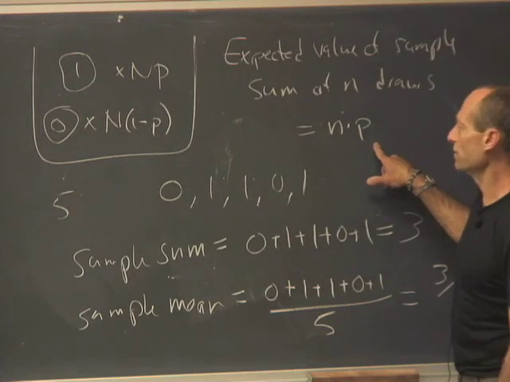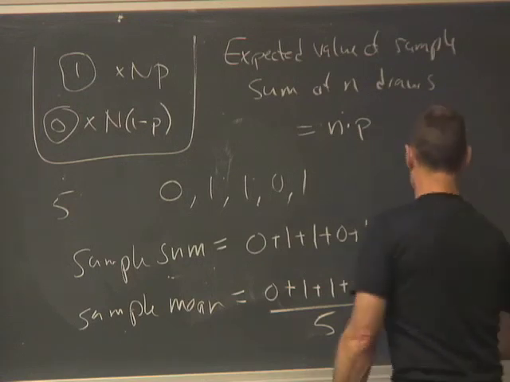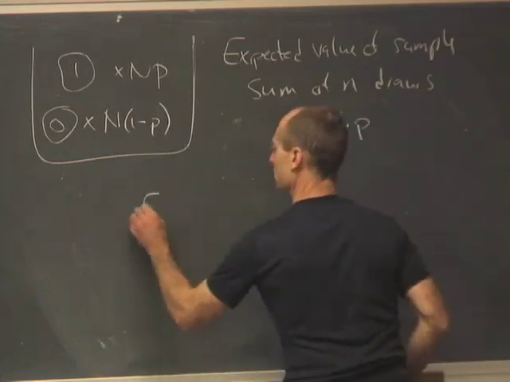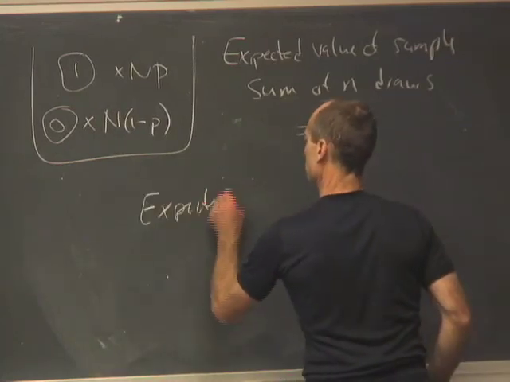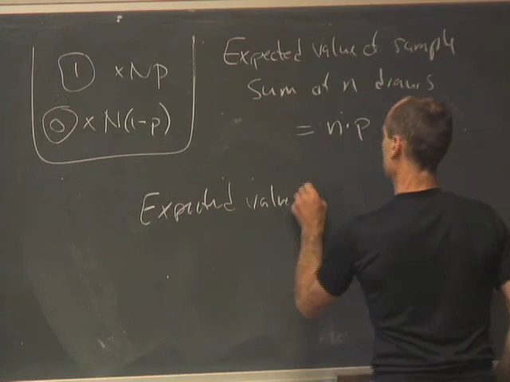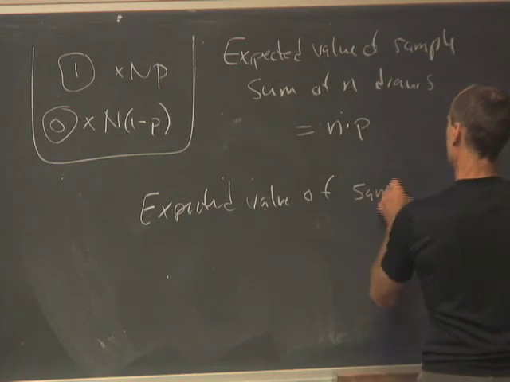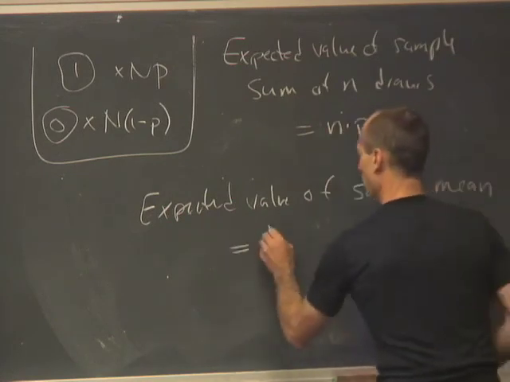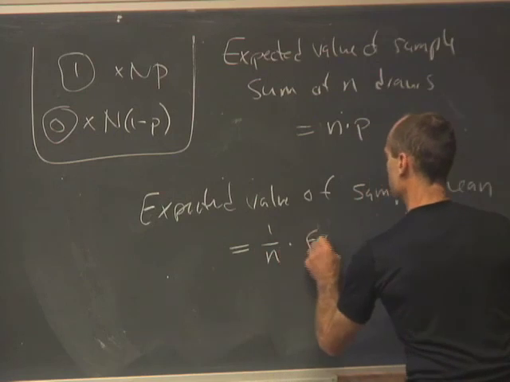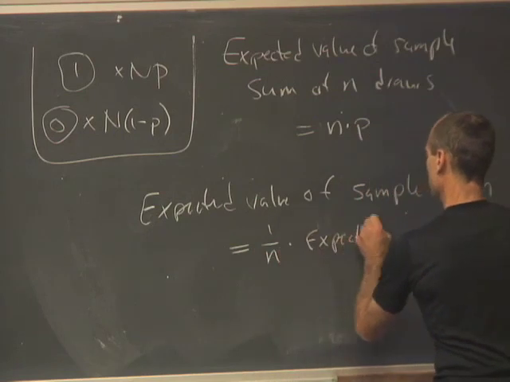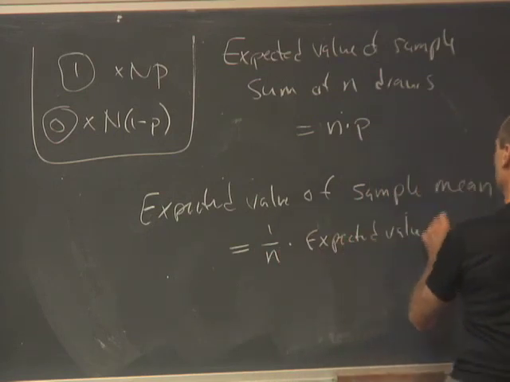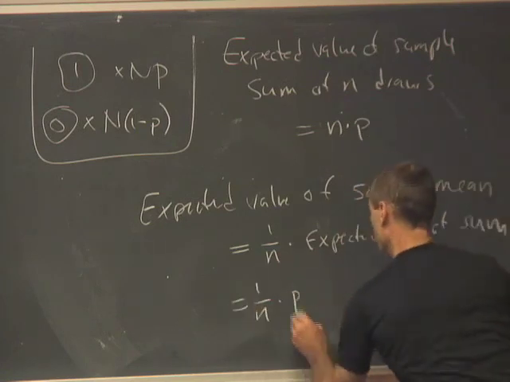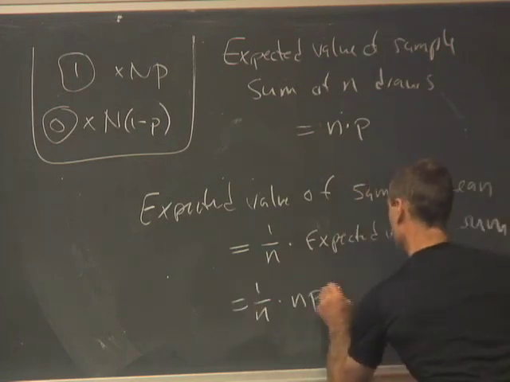The expected value of the sample mean is equal to 1 over n times the expected value of the sample sum, which is 1 over n times np, which is p.